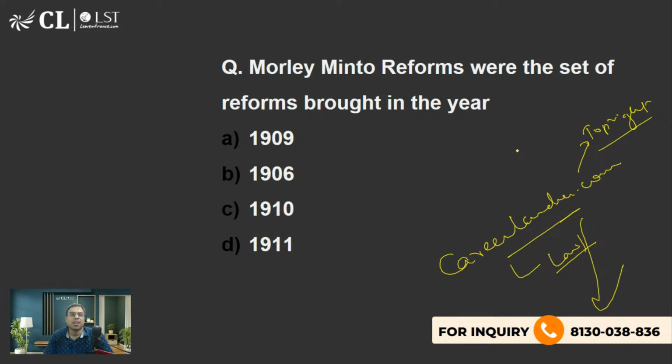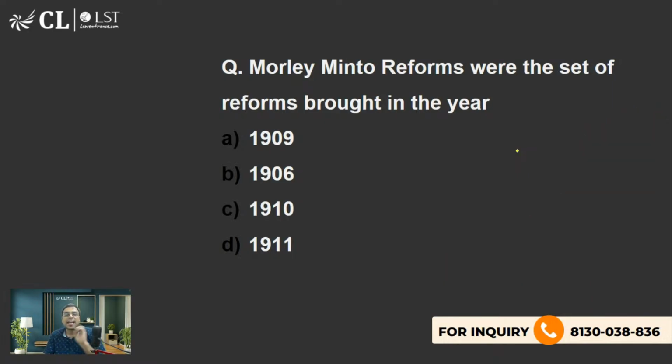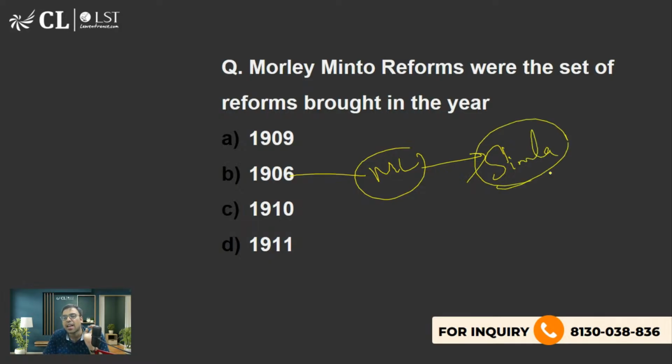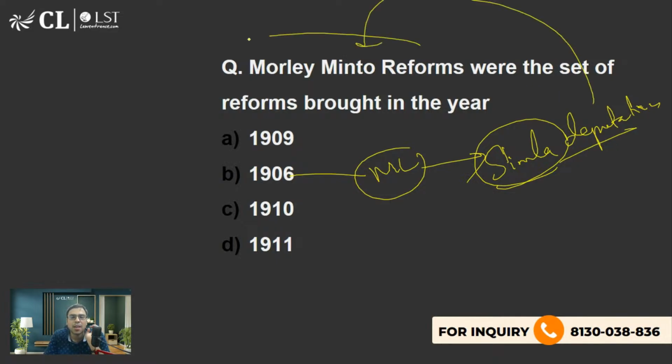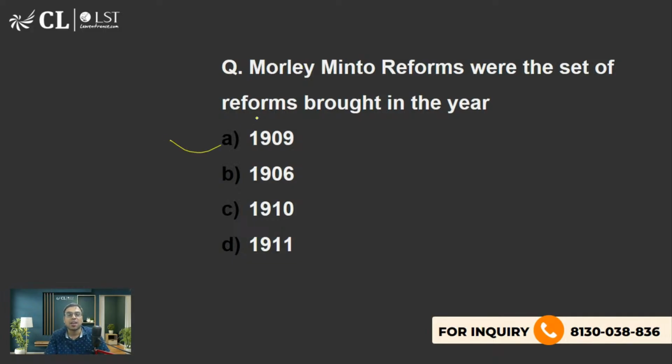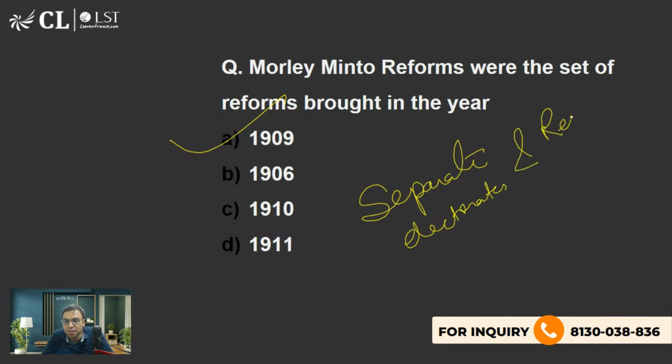Okay. So we were talking about this, that 1906 Muslim League was formed, and later Aga Khan, one of the leaders, went to Simla, and what we call the Simla deputation, where he convinced Lord Minto to give separate electorates. And Minto agreed, and that is why they gave it in 1909. Now, please tell me, I have discussed this, what is the difference between separate electorates and reservation? What is the difference? Please tell me.